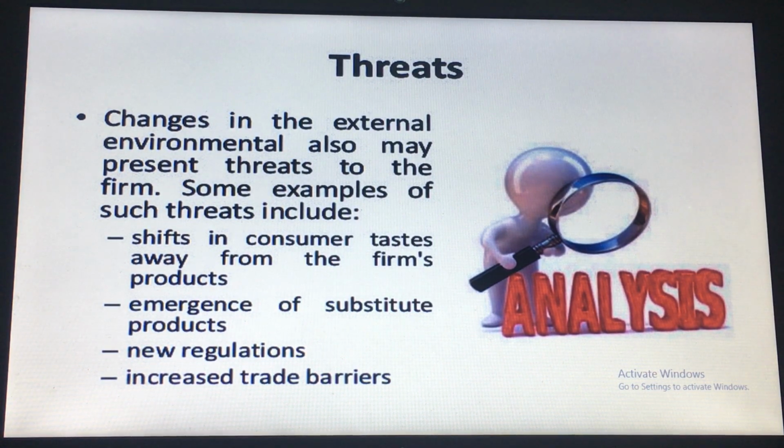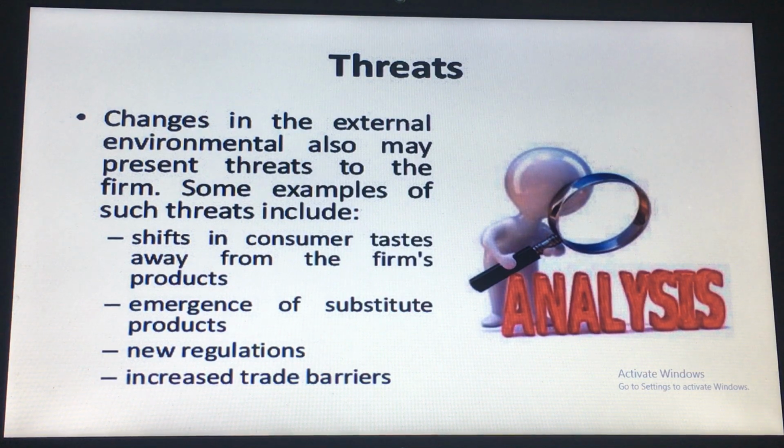If we are starting our new business and our competitors launch a new product in the market, and we are still on the old technology making an old product, while our competitors make a product that will satisfy our customers, then that will be a threat for us. Emergence of substitute products: if we are making a product and our competitors make the same product at a low cost, that will be a threat for us.